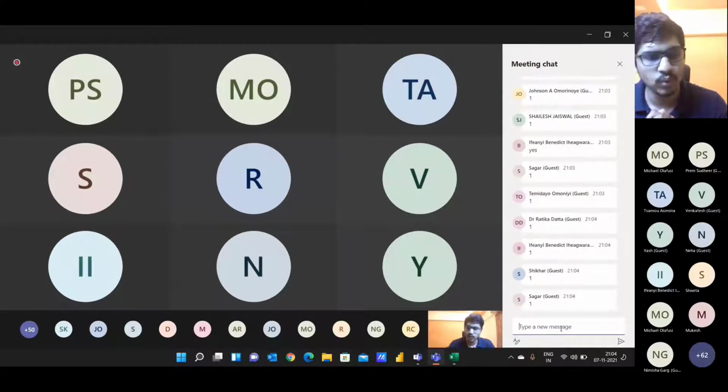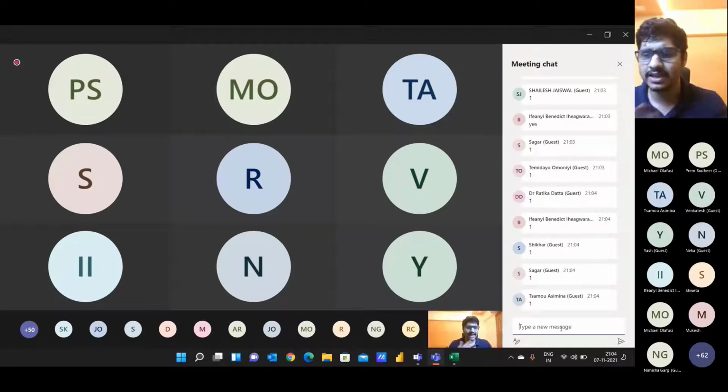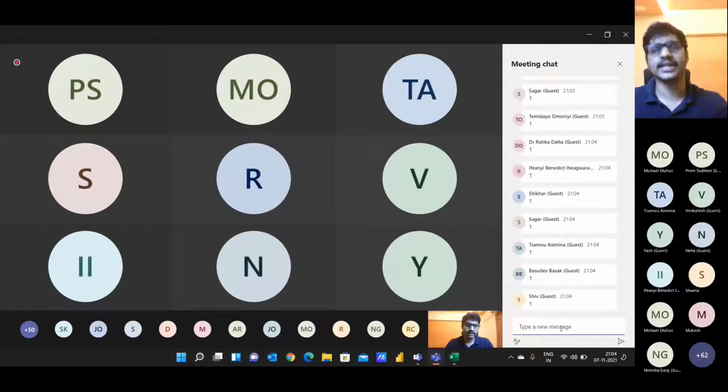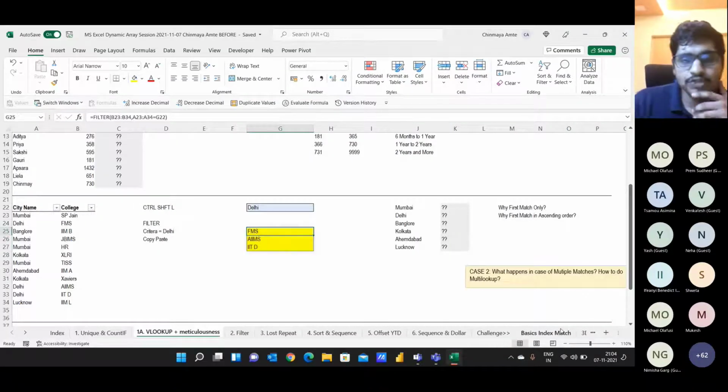Shikhar, Sagar, cool. Try to put as many ones and zeros as possible, guys, because that's the only way I understand that things are making sense for you. Shiv is saying 1. That's great. Now, but again, the problem which we are facing is that I don't want the data